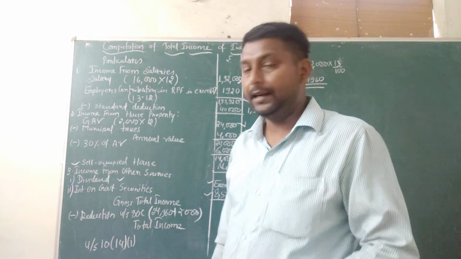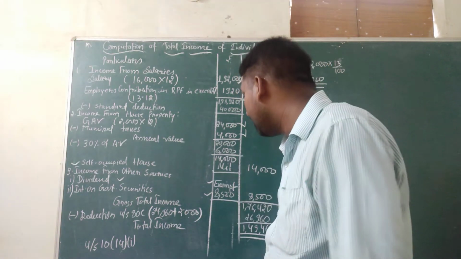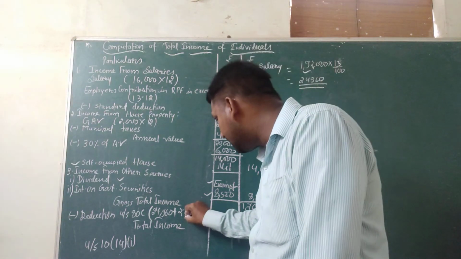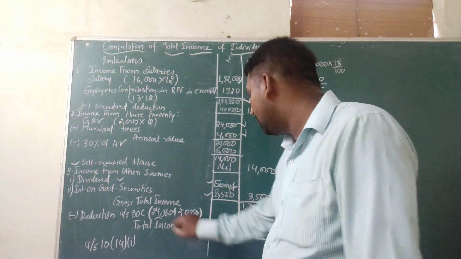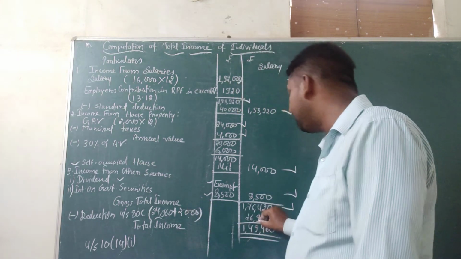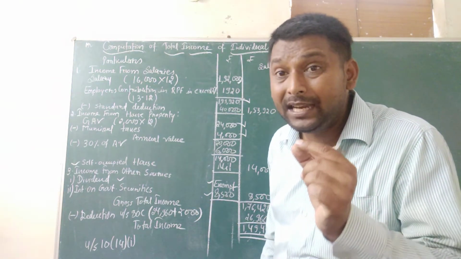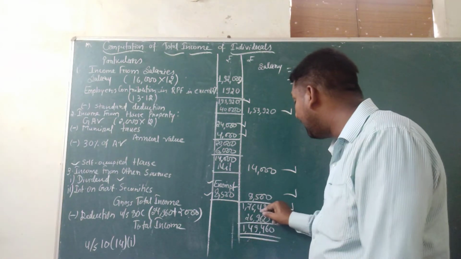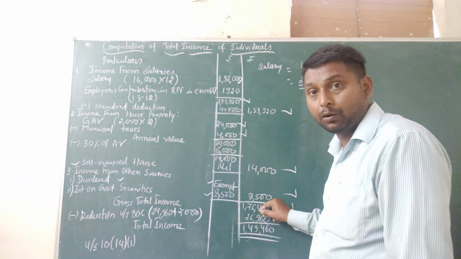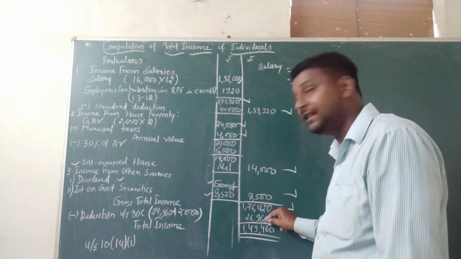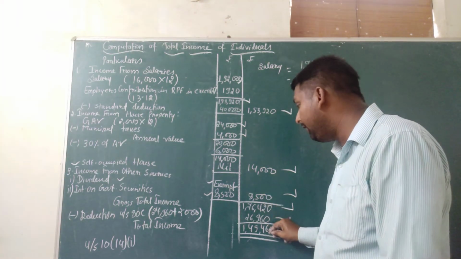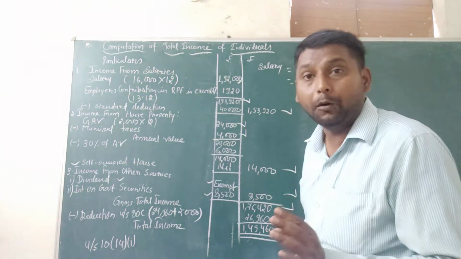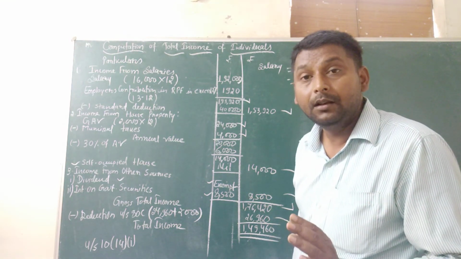So under 80C, this 24,960 plus 2,000. While adding both the amounts, we receive 26,960. So deducting this amount of 26,960 from 1,76,420, which is your gross total income, we receive 1,49,460, which is your total income.